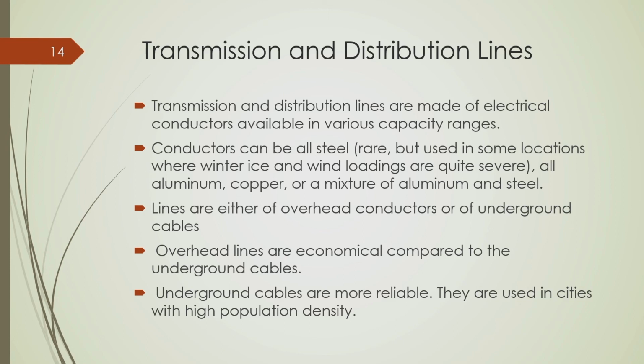They are made of electrical conductor, and mostly we use aluminum conductor, and these lines can be either overhead conductors or underground cables.